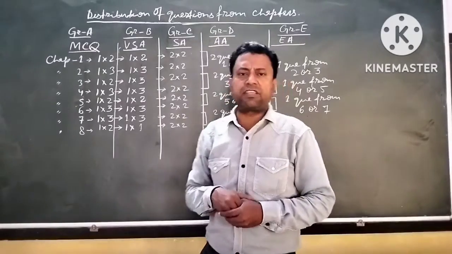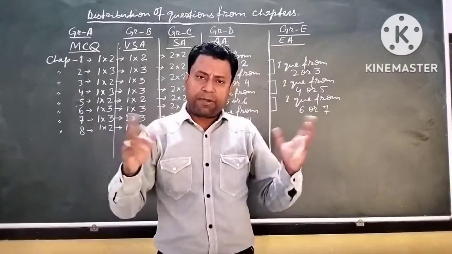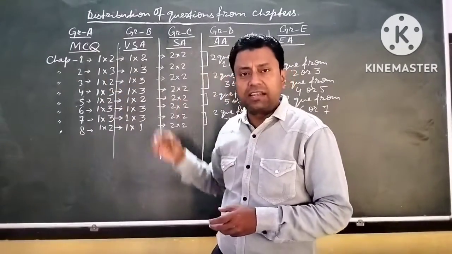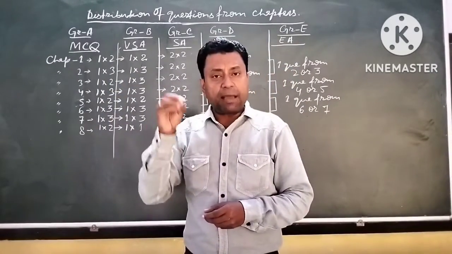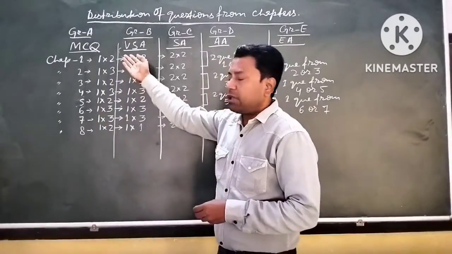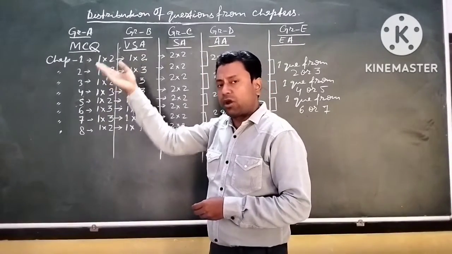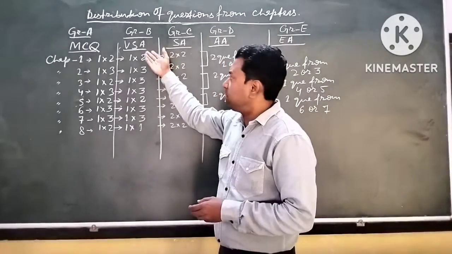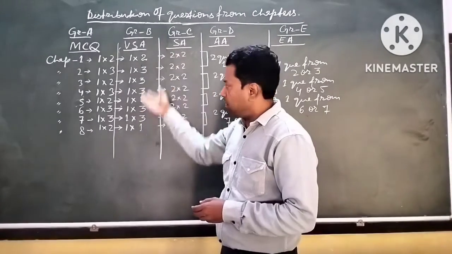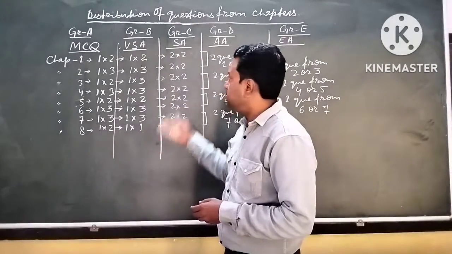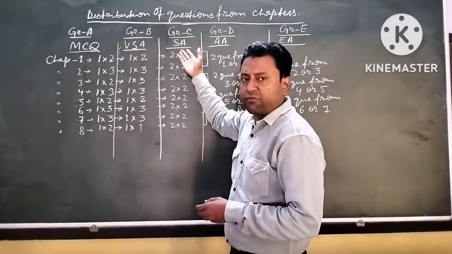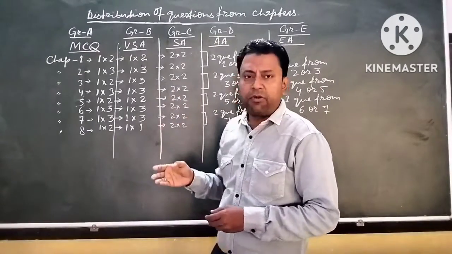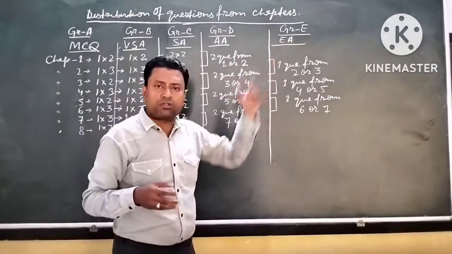So for the convenience of the students, I have researched and found out the total details: how many marks of MCQ, very short answer, and short answer questions come from chapters 1 to 8.